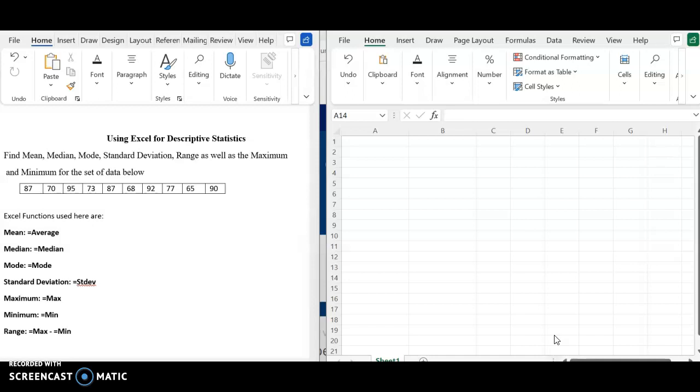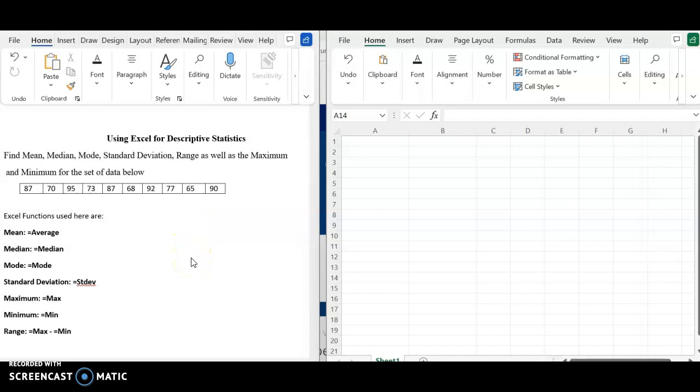Measures of central tendency include the mean, median, and mode. And measures of variability include range, standard deviation, and the minimum and maximum values of the variables. So let's begin by calculating the mean of this data set.